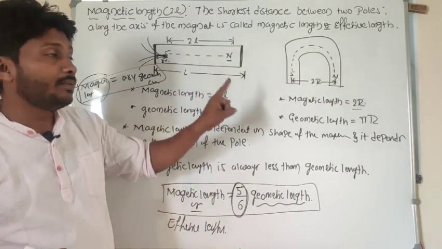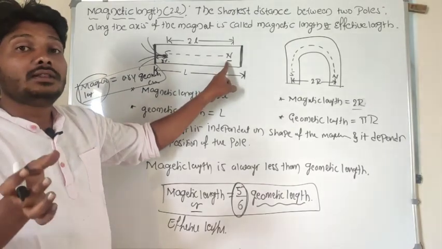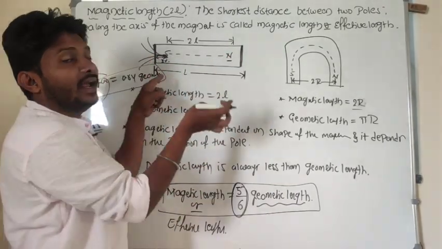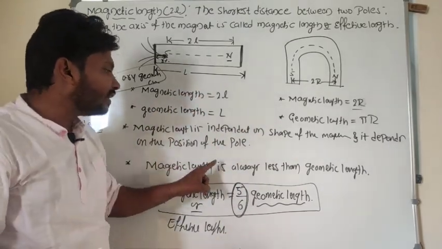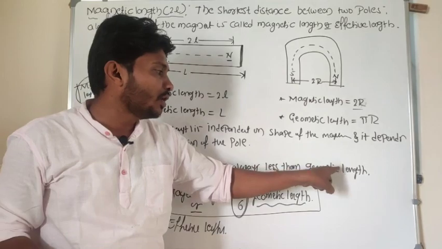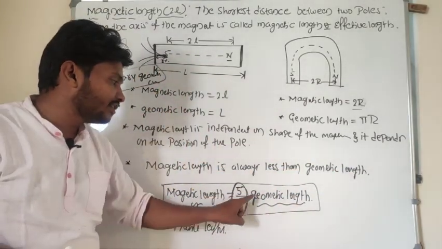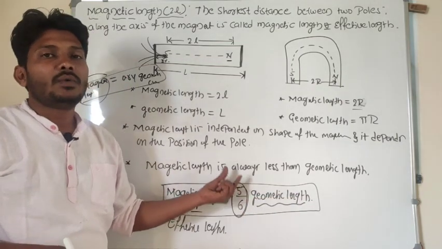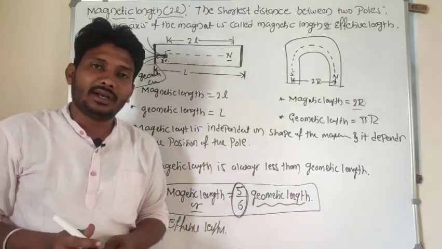Why? Because magnetic length means the shortest distance between the two poles, and these poles are always present inside the magnet, not at the end of the magnet. So magnetic length is always less than geometric length. Its value is 5/6 times the geometric length, which is an experimentally calculated value.